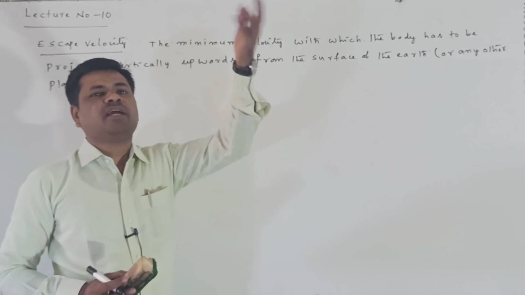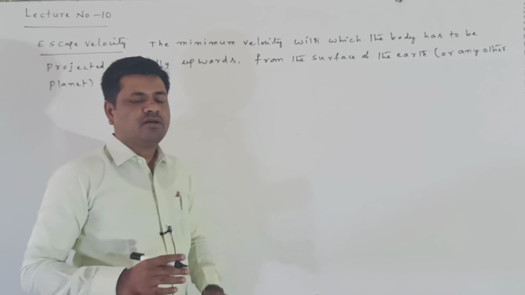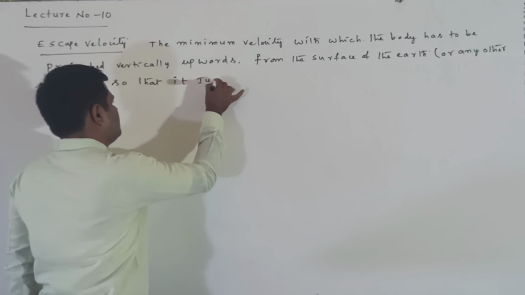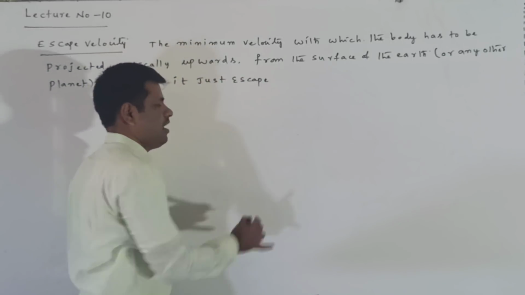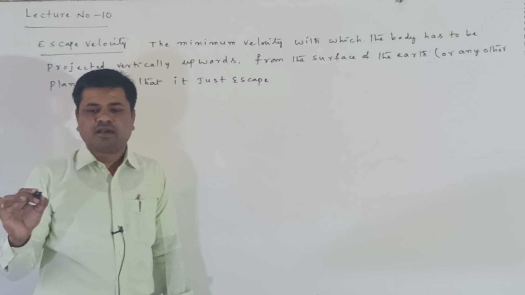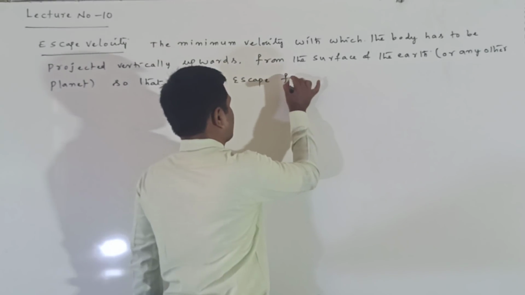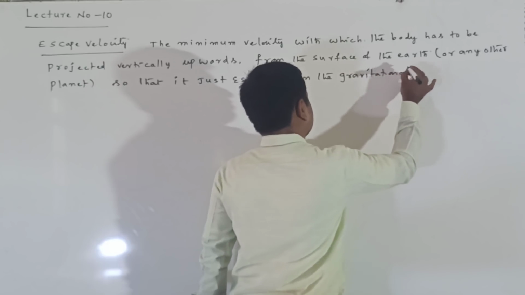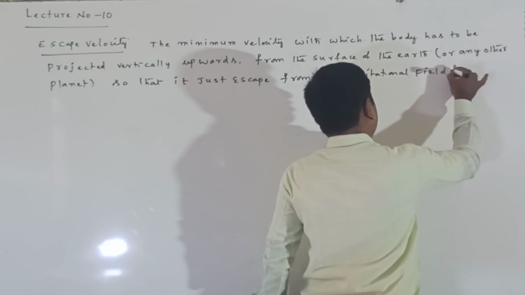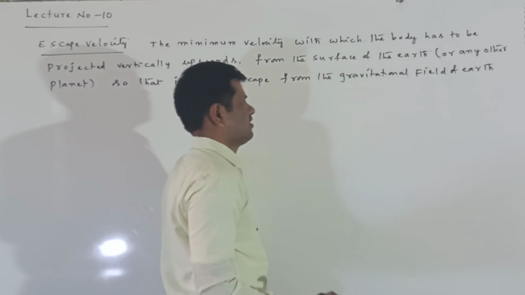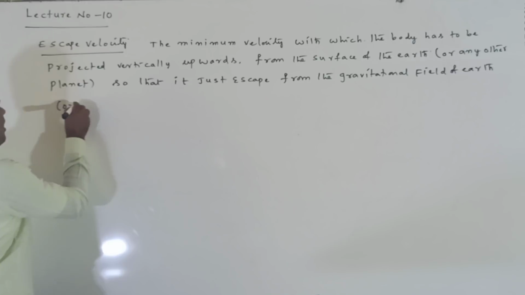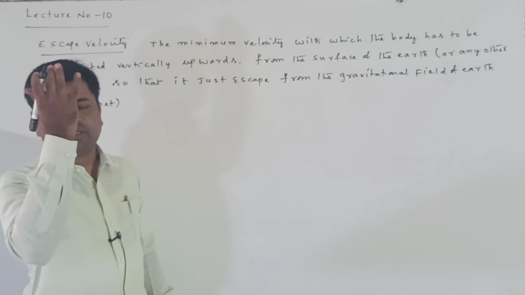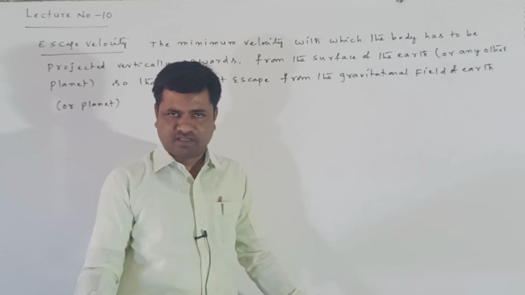We can project from any other planet also, so that it just escapes from the gravitational field of Earth, or the gravitational field of the planet. Suppose we project from the surface of the Earth, it escapes from the gravitational field of Earth.